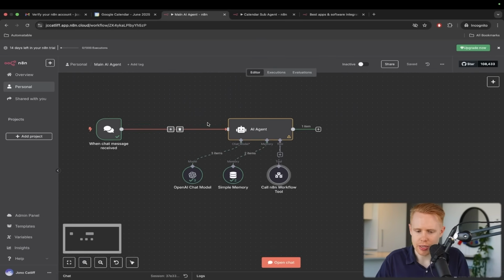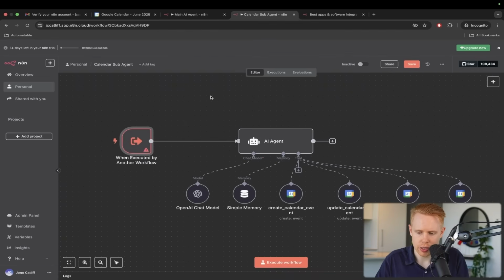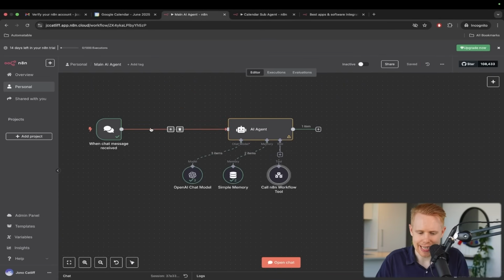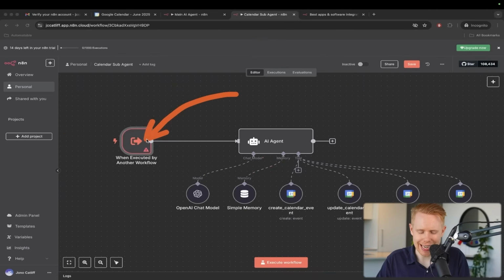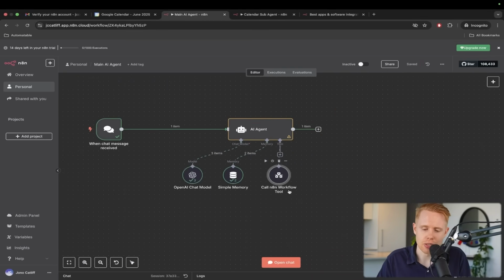One of the things is that when you have a secondary workflow, we actually need to send data. We need to send this message through the sub workflow and into this second workflow to receive that data and understand what's going on. Because if we don't have the message saying, hey, I want to create an event tomorrow at 2 p.m., how is it going to know to create an event tomorrow at 2 p.m.? The short answer is it's not. So we need to make sure we can pass this information between these two workflows.